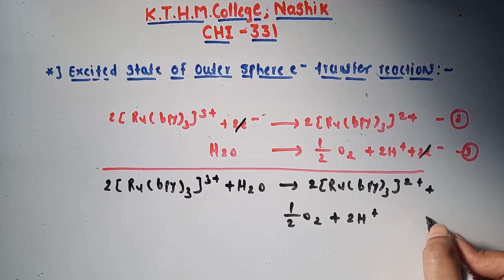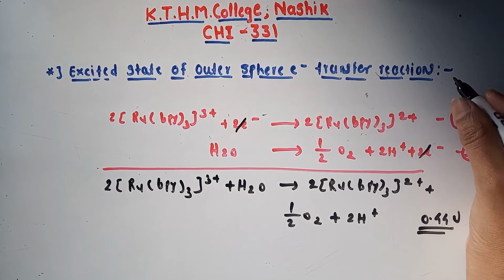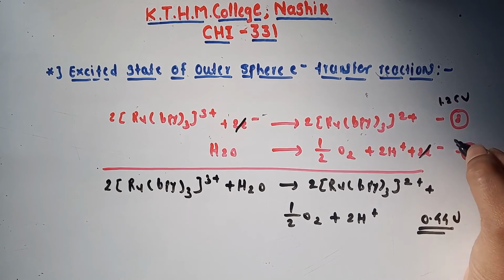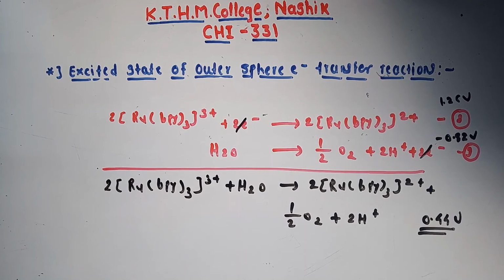This gives 0.44 volt, because here is 1.26 volt minus 0.82 volt, which gives 0.44 volt. So in the overall reactions, the ruthenium complex plays a catalytic role.